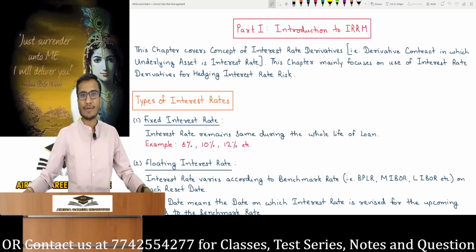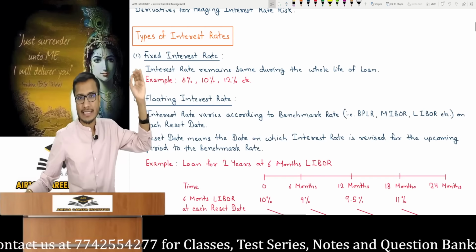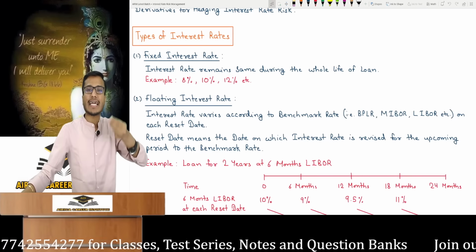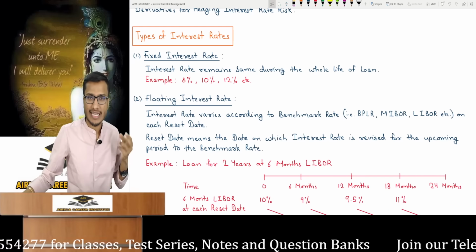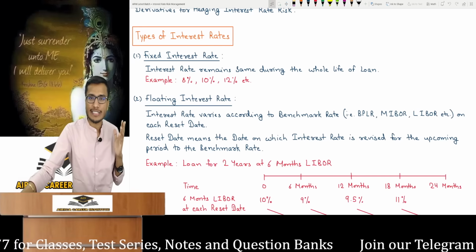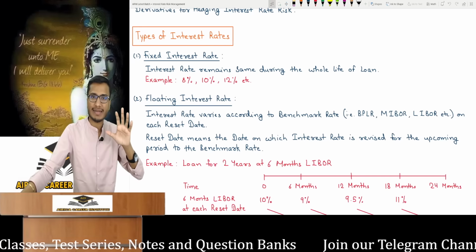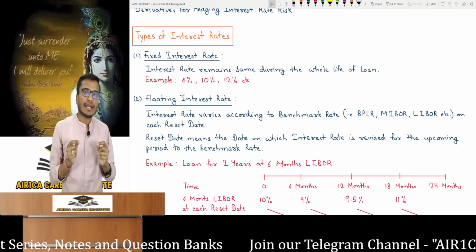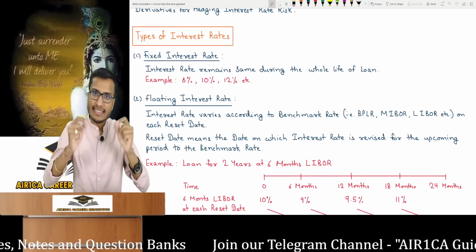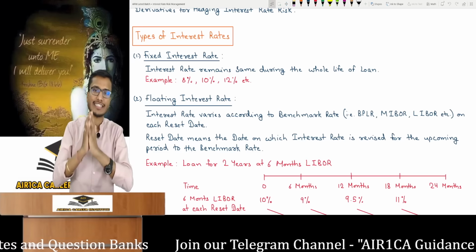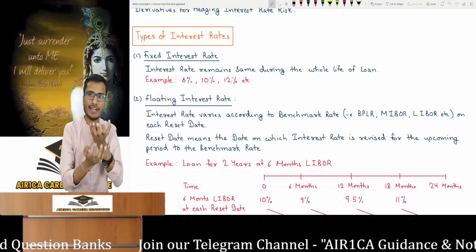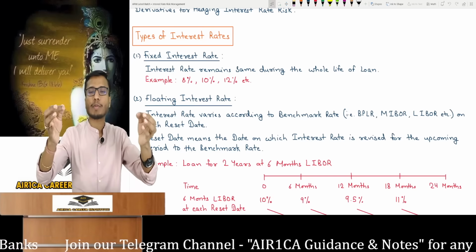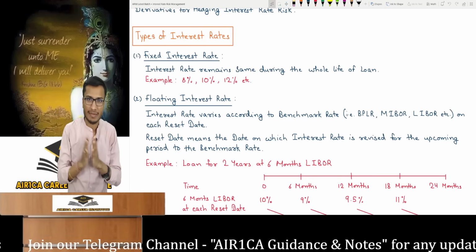So to learn this chapter, first grasp some basic concepts, temporarily setting aside derivatives. What were those basic things? What are the possible types of interest rates in the market? I explained there are two types of market interest rates. Not discussing derivatives now. These basic concepts are crucial for this chapter. This is the interest rates chapter. Since you are studying interest rate derivatives, all discussions will revolve around interest rates. The underlying asset in the derivative contract will be the interest rate. So you need to know about the different types of interest rates. Otherwise, this chapter will be of no use to you.